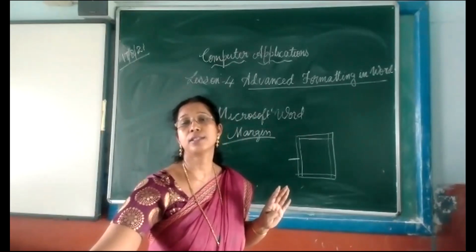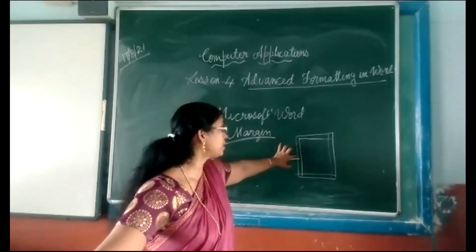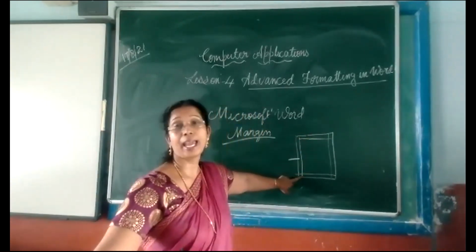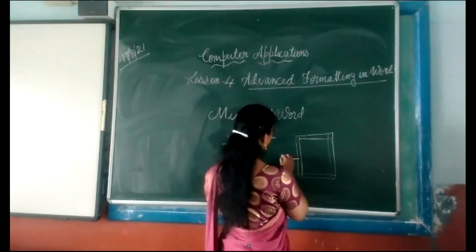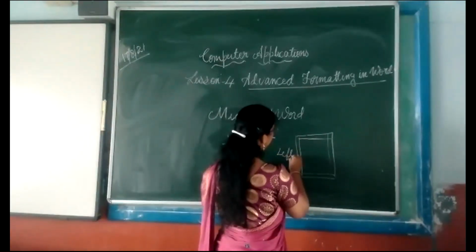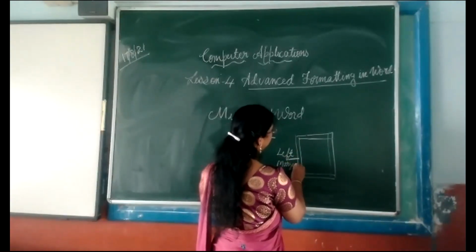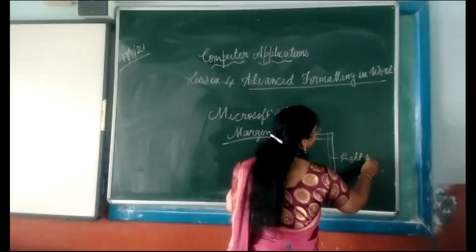There are four margins. Which are the four margins? Top margin, left margin, right margin, bottom margin. The left margin, this side. Right margin.